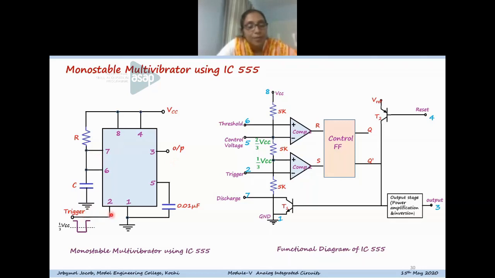And pin 2 is the trigger pin. The trigger is basically a negative going trigger. In the normal case, the trigger signal will be at high condition, that is, it will be maintained at VCC. And when the trigger comes, it will be a negative going signal, that is, it will change from VCC to a lower value, to 0 value. Here also the same connections are there. Pin 1 is ground, and pin 5 is connected to ground through a capacitor of 0.01 microfarad, and the fourth pin, that is the reset pin, is connected to VCC.